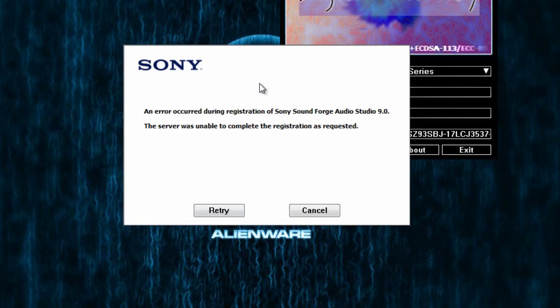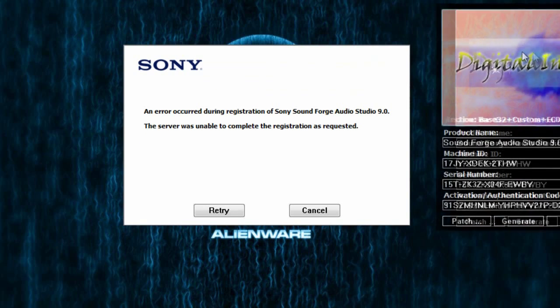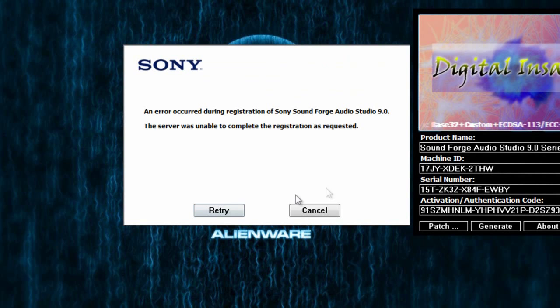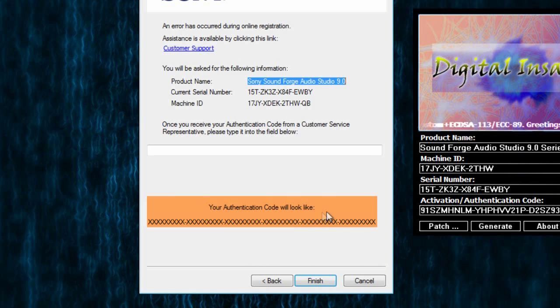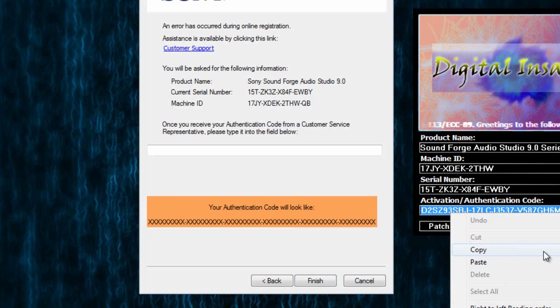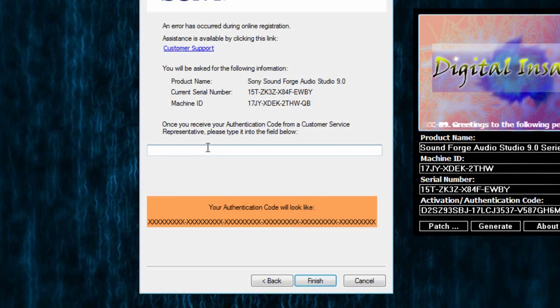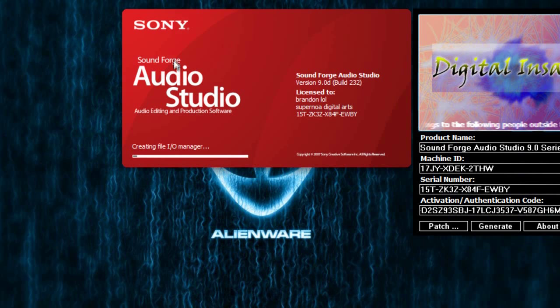And as usual with any Sony product, when you do this, you'll say there's an error, so just click retry like 3 times. Then cancel, and then copy and paste your authentication code. And there you go, you have SoundForge Audio Studio 9.